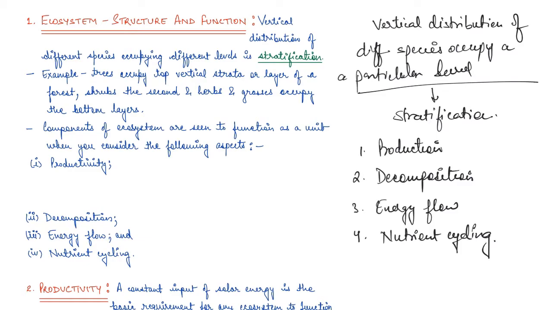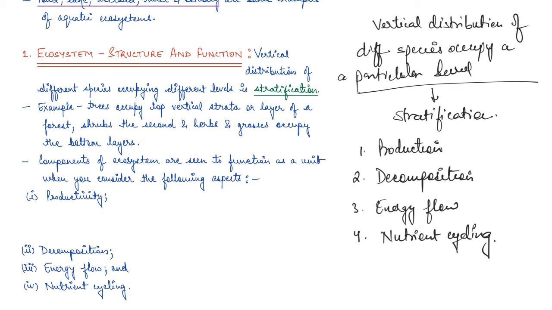Right? So these four serve as the components of the ecosystem, which are seen as a functional unit as well. Now, in order to exactly understand, say, an aquatic ecosystem, we'll take an example and understand the aquatic ecosystem first. Let us take an example of a pond. A pond is a self-sustainable unit, so we say that it can sustain itself, and it is a simple example where there are not so many complex interactions.